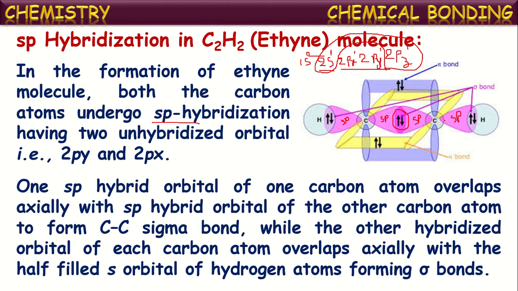On the other side also, that carbon will overlap its sp orbital with the s orbital of hydrogen, resulting in the formation of one more sigma bond. So in this way, each carbon forms two sigma bonds, one with the other carbon atom and one with a hydrogen atom.